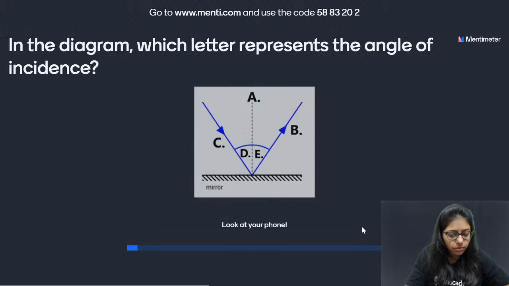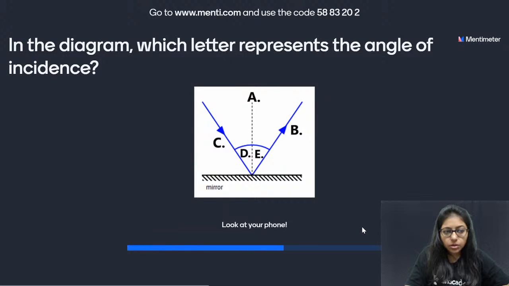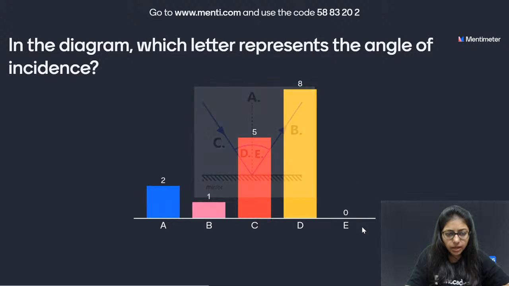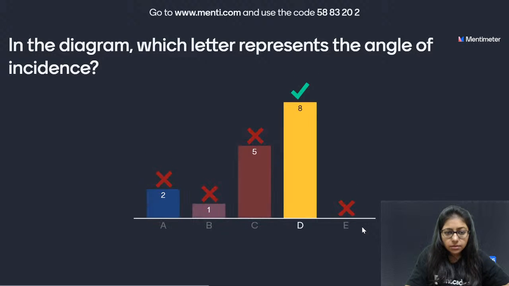Alright, the next question is about the diagram. Now look at this. In the diagram, which letter represents the angle of incidence? That is the angle between the incident ray and the normal. Are you clear? Please think and then answer the question. Don't be in a hurry. It is good to answer fast, but it is better to answer correctly. Alright, the right answer was D.